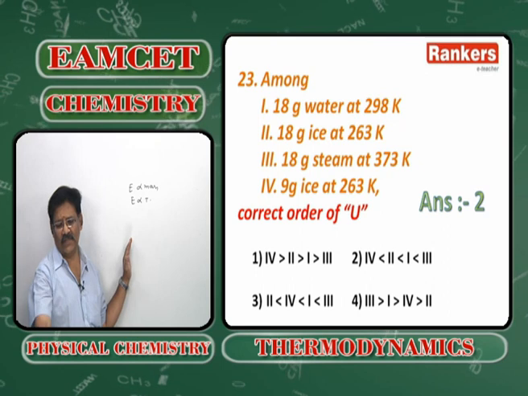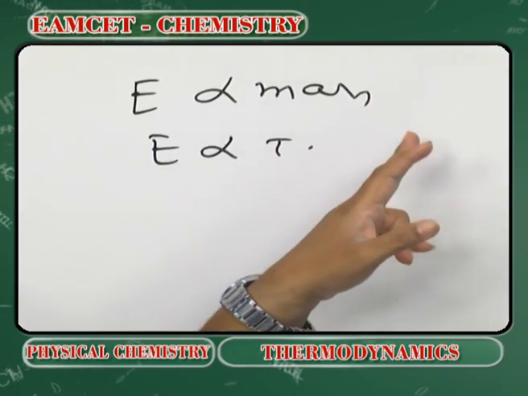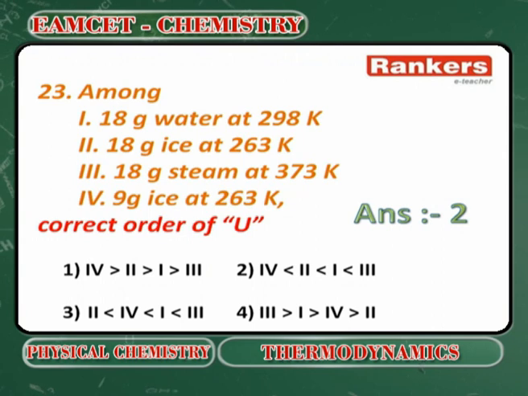So option 2 is the answer. Based on this, energy is proportional to the mass as well as the temperature. So mass and temperatures are high in 3, next 1, next 2, next 4. Least is 4. Next, option 2 is the answer here.